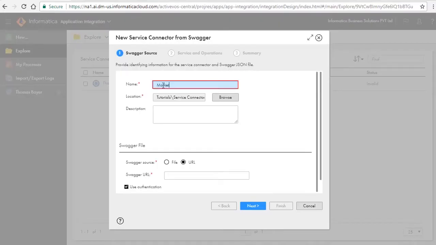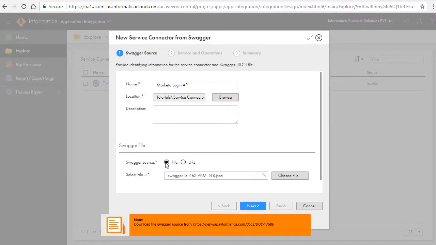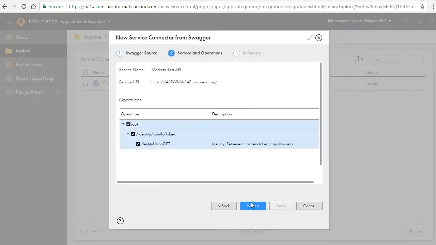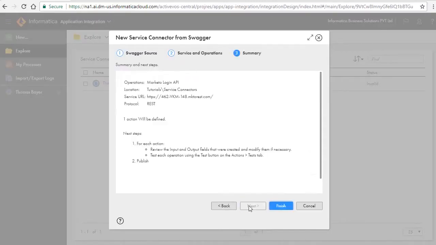Enter name as Marketo Login API. Choose file to upload the Swagger file from your local folder. Note, you can download the Swagger file from the location shown here in the note box. Click Next. Review the service and operations and click Next. Review the summary and next steps and click Finish.